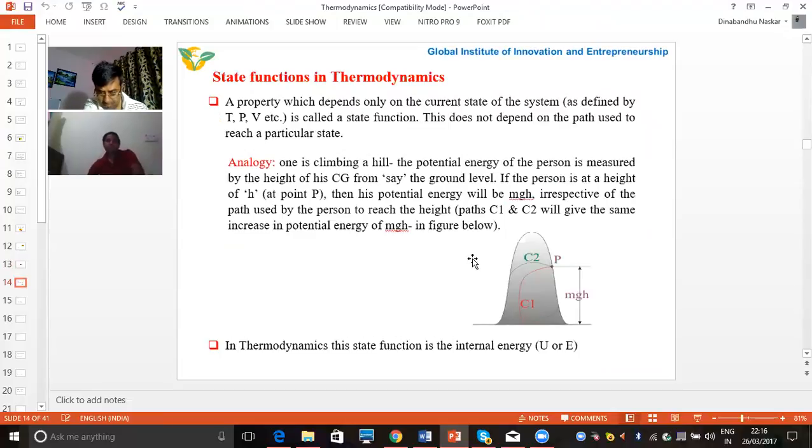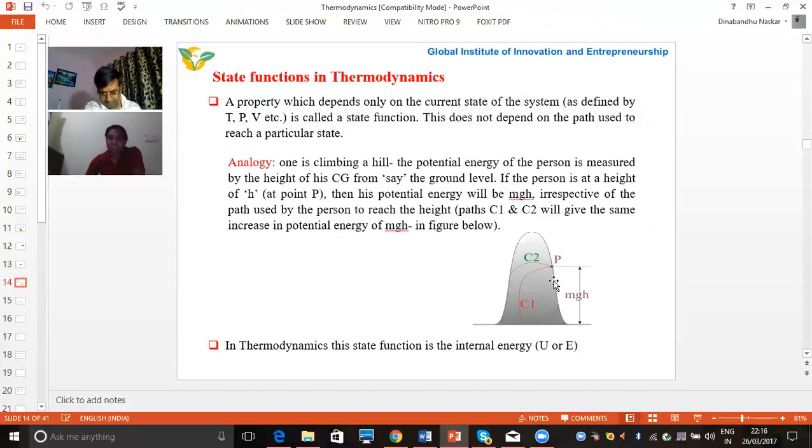Now coming to the state function in thermodynamics. In thermodynamics, mainly we are dealing with two types of functions, state functions and path functions. A state function is a property which depends only on the current state of the system as defined by temperature, pressure and volume. It is called the state function.